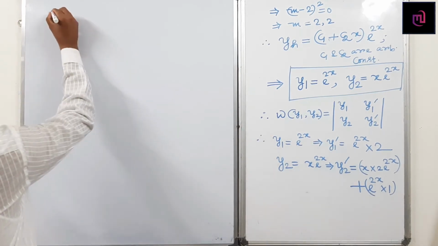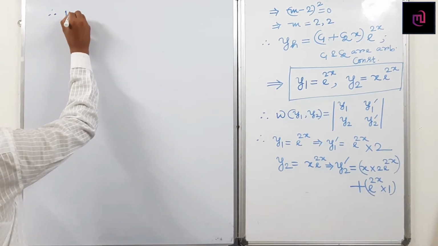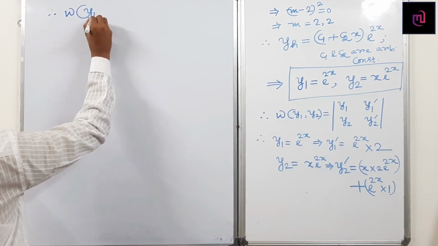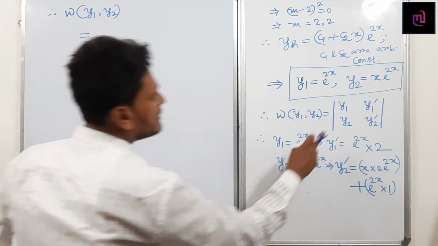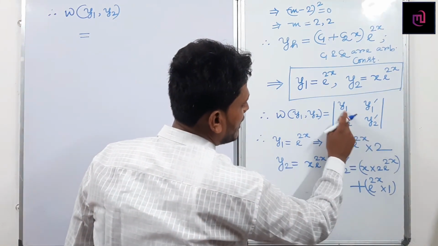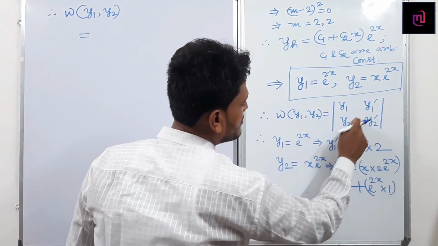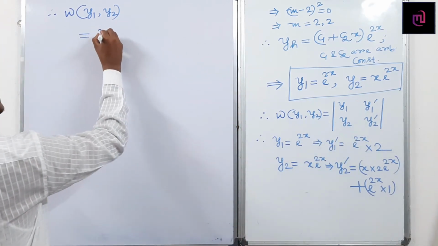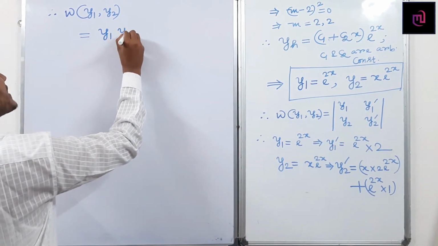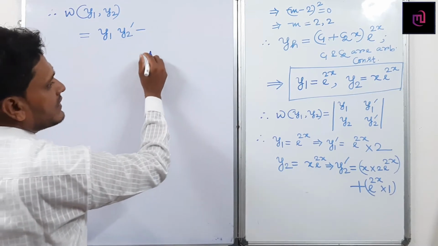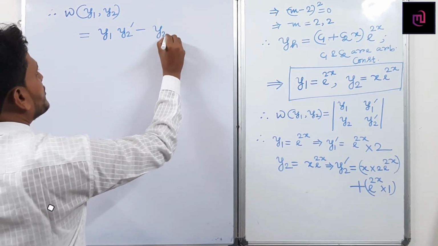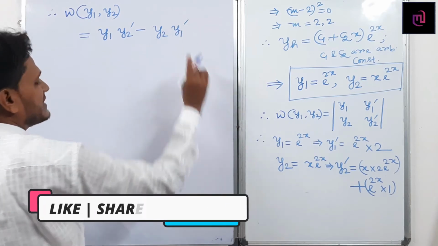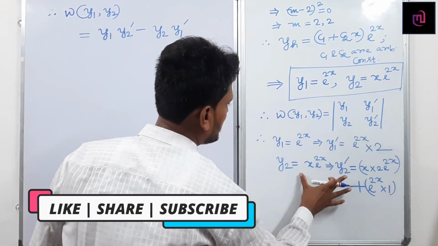So therefore the Wronskian of y1, y2. So what is the determinant value? y1 into y2 dashed minus y2 into y1 dashed. So replacing the values.